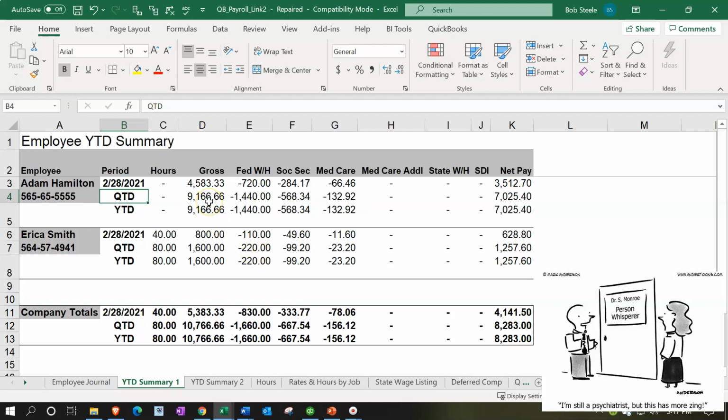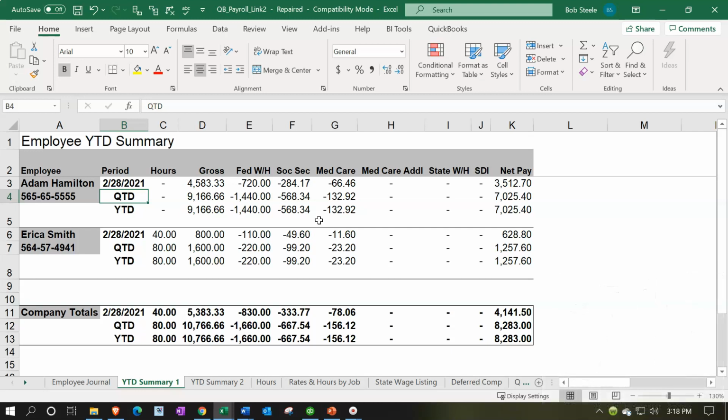So we got the gross, that's how much was earned, the federal withholdings, the Social Security, and the Medicare. Notice these 2 reports are all basically reporting the employee side. They are not reporting the employer side of things. We have to tack on Social Security and Medicare, at least on the employer side of things, over and above this employee data. But this employee data is important because, of course, that's the stuff that we need to be telling the employee as well as the government.